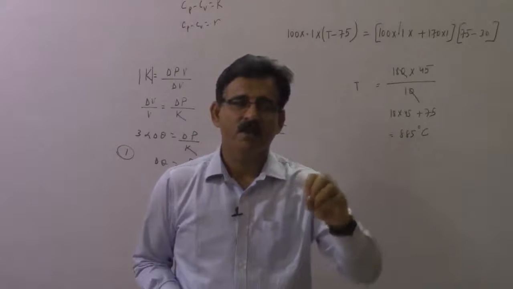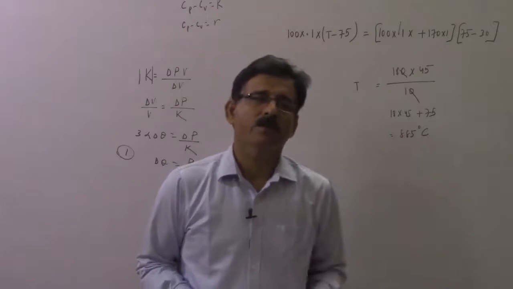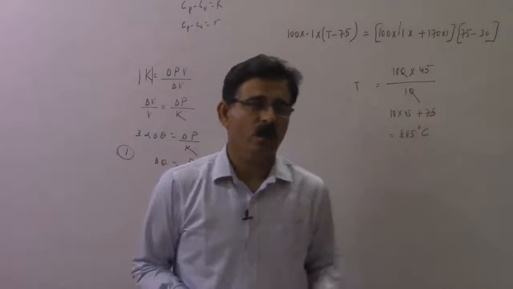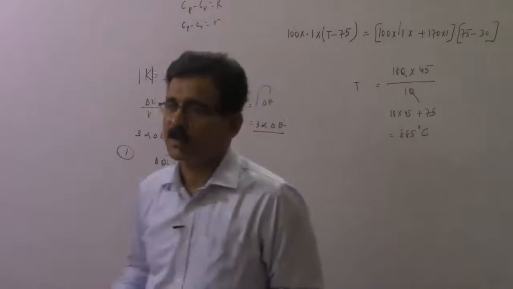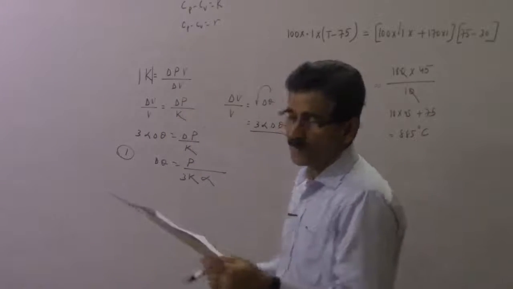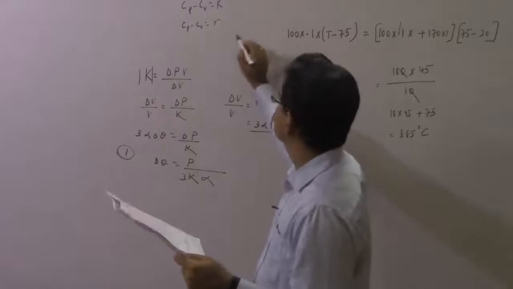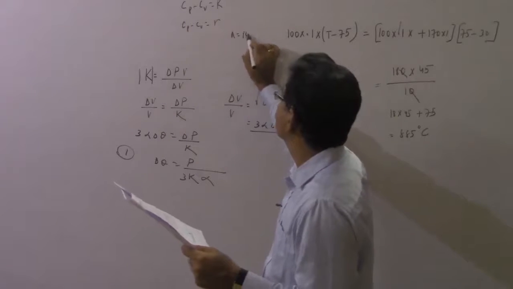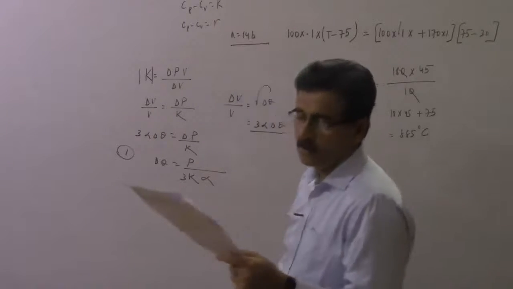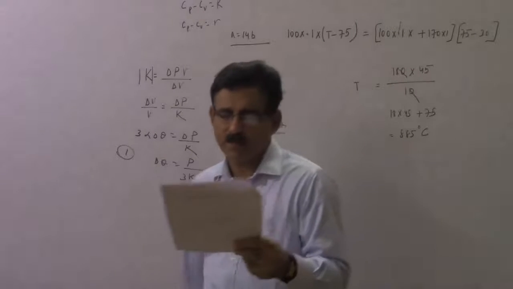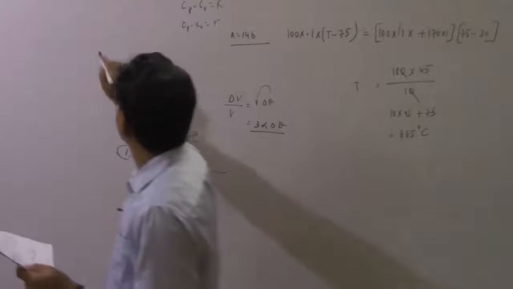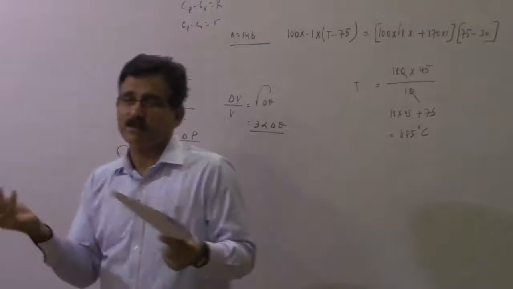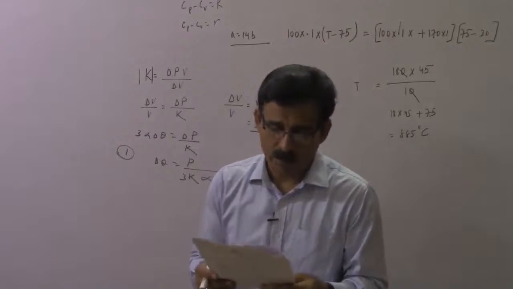In the case of hydrogen, you will have to do 14 times more work because the number of molecules has increased. So to raise the same temperature, you will have to do more work. So clearly, A will be equal to 14 times B. This again can be done very simply, and if both the gases are the same, then of course Cp minus Cv is equal to R.